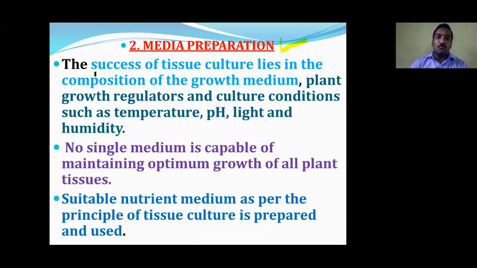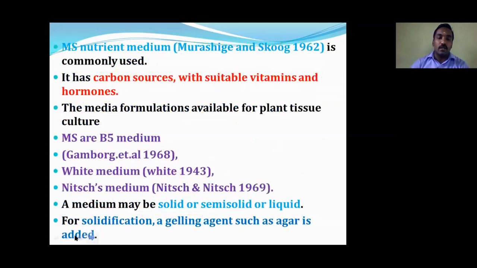The medium must contain nutrients for the growing tissue and it must have the proper temperature, proper pH, proper light and proper humidity. There are many mediums available for culture of growing tissues, but some tissues can grow in one particular kind of medium only. Based on the medium, we select the tissues or organ for culture.